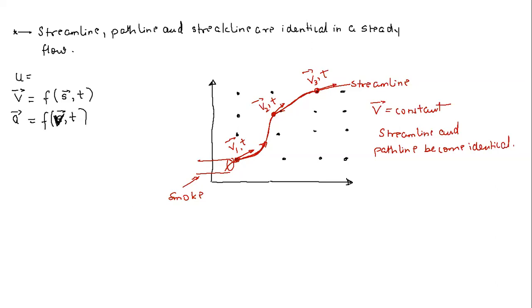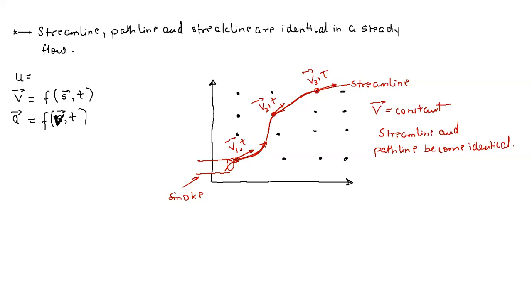So why is it happening? Let's see, the fluid particle, let's say a smoke particle, originated here, right? And you see the velocity vector at this particular point is constant. So this fluid particle will travel along, let's say, this path. Then the next fluid particle came here, but again, if you observe, the velocity vector at this particular point is going to remain constant with respect to time. Then again, this fluid particle will follow the same direction and it will travel the same distance over a time interval delta t. So you got my point.